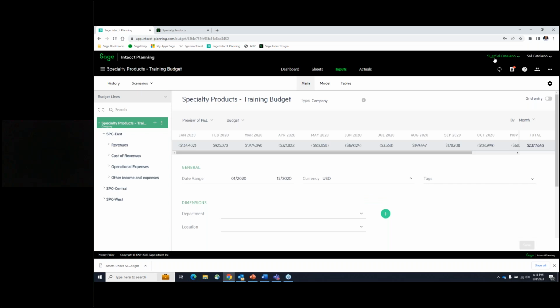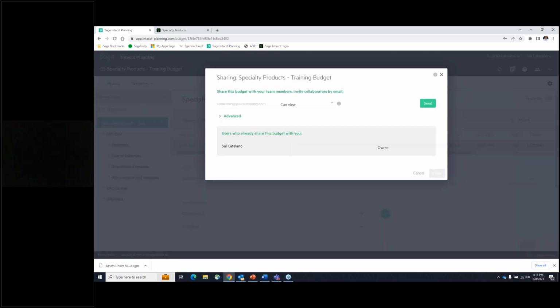While I'm up here, I just want to continue with this menu here. There's also a help menu that you can access. There's also the sharing capability. And this is something that I love. And I mentioned it because, again, one of the items or the pillars that I talked about was the collaborative nature. And I think this is really important because you can easily share the whole budget by simply typing in someone's email address here, and then you can give them an opportunity to either view